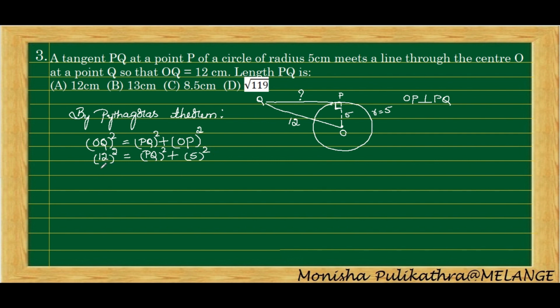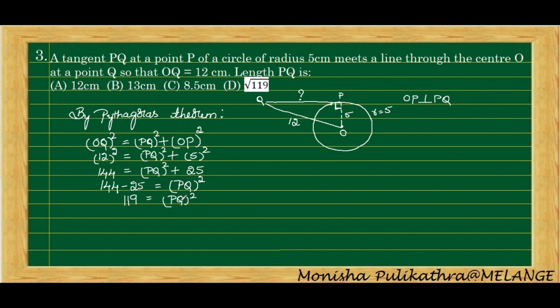Okay, so what is 12 square? 12 square is 144, equal to PQ square plus 5 square, which is 25. So next I will shift this 25 to the left hand side, it will become minus 25, equal to PQ square. So 144 minus 25 is 119, equal to PQ square.